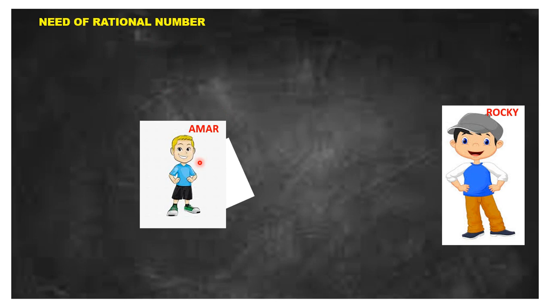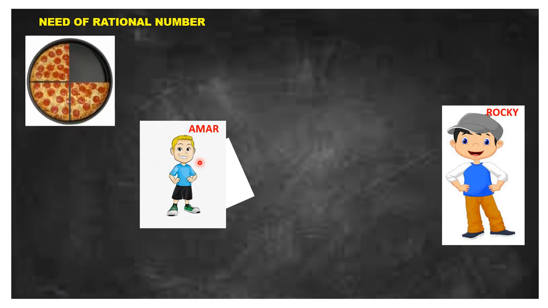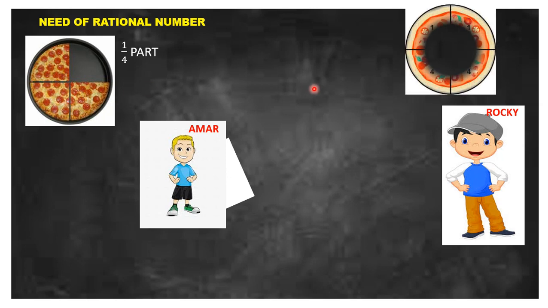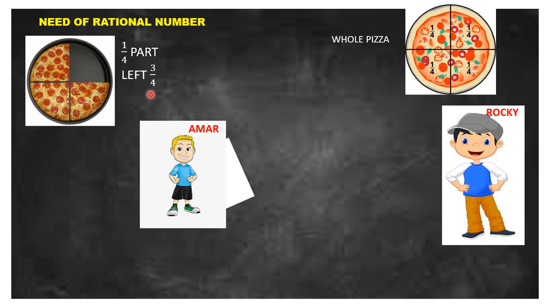Both are given a pizza. A full pizza is given. Amar ate one part only out of these four parts, and Rocky ate the whole pizza. Now let's talk about the part of the pizza left with both the boys. Amar is left with 3/4 part of the pizza, and Rocky has no part, that is 0 part.